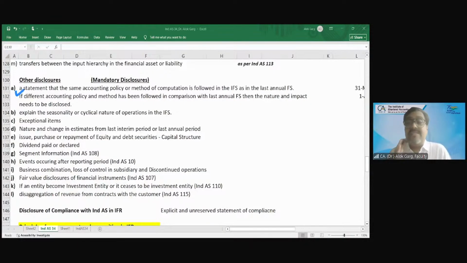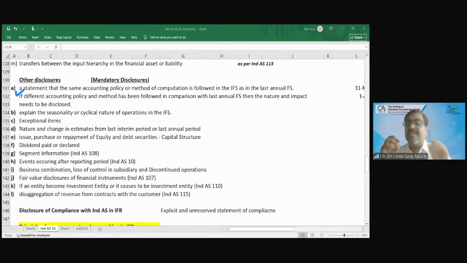So this standard says that you are not required to repeat the accounting policies. This standard assumes that when you are preparing your interim condensed financial statement, the users of the financial statement have access to the latest annual audited financial statement.